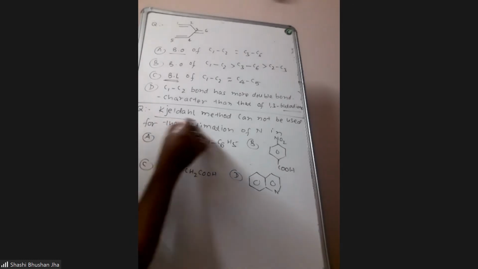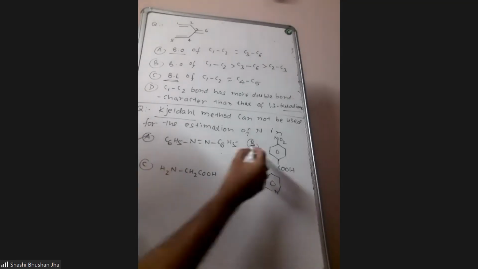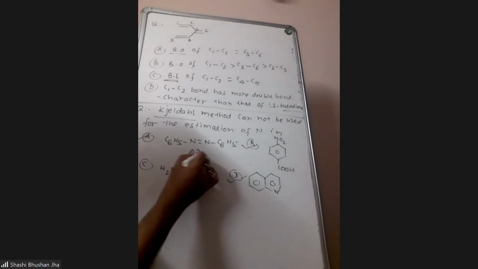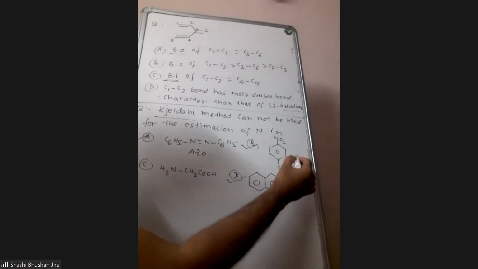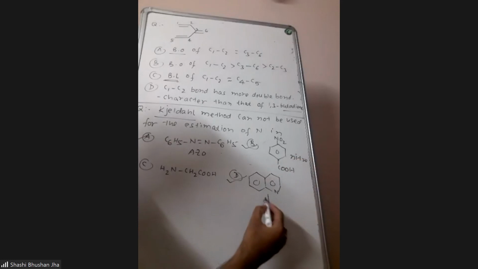Okay. So this question, I think everyone has got. Kjeldahl's method cannot be used for the estimation of nitrogen in... The answers are A, B, and D. You know the limitation of Kjeldahl's method. It is not applicable or not useful for azo compounds, for nitro compounds, and for nitrogen in the ring.